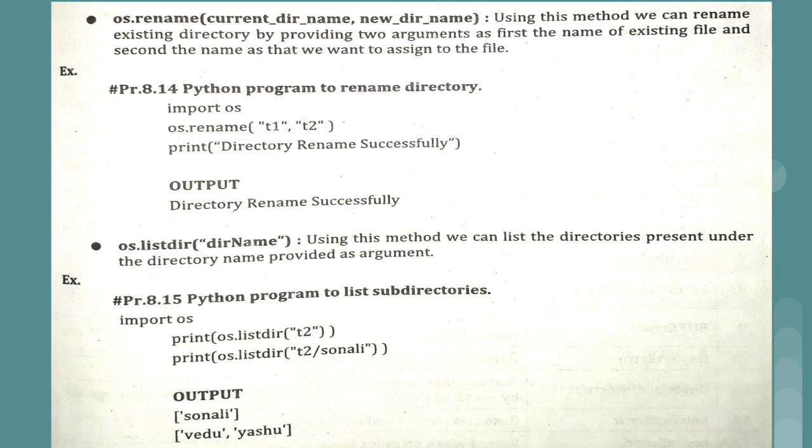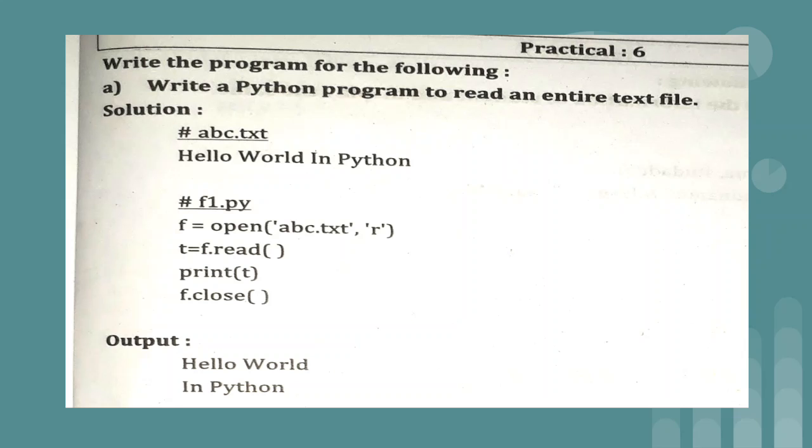Okay, so this is the list dir function. So this many methods are there which are used along with the directories. Now we are going to start with practical number 6, which is based on the file topic only.